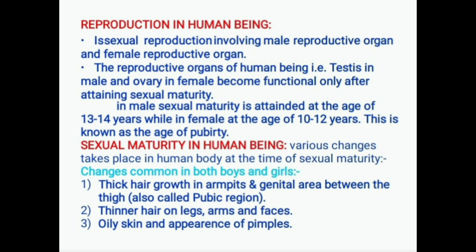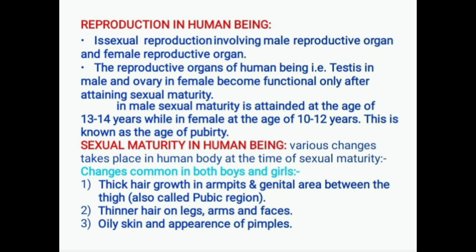Sexual reproduction involves male reproductive organs and female reproductive organs.